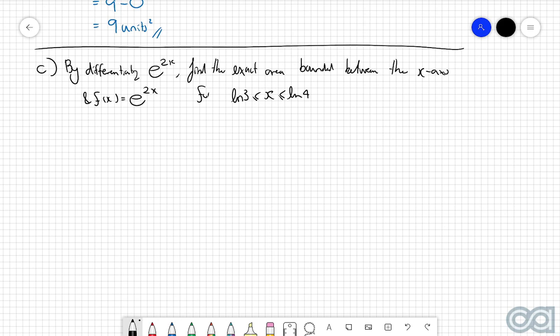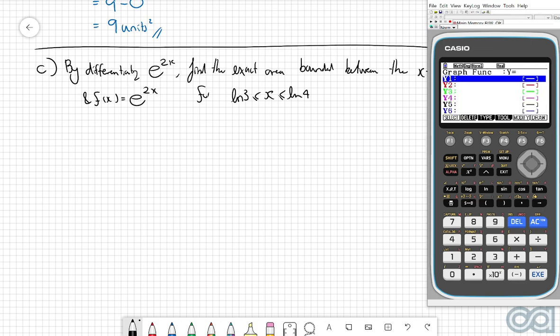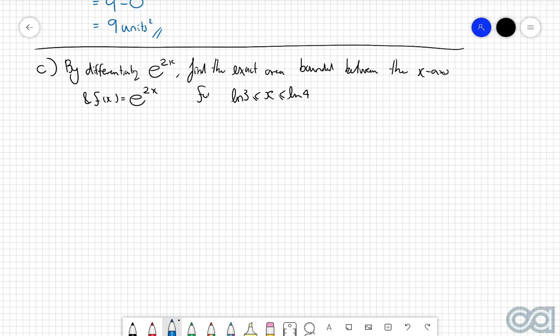So the first thing we're going to do is come over to our graphics calculator in the graphing mode. We're going to pop in our function, which is e to the power of 2x. We're going to evaluate this between our upper and lower boundaries, which are ln3 and ln4. And we're going to make sure that the entire function is positive, and we can clearly see here that the entire function in this boundary lies above the x-axis, so we know that the area is going to be given by the integral from the lower bound ln3 to the upper bound ln4 of the function e to the power of 2x dx.